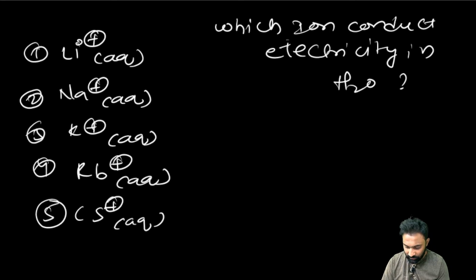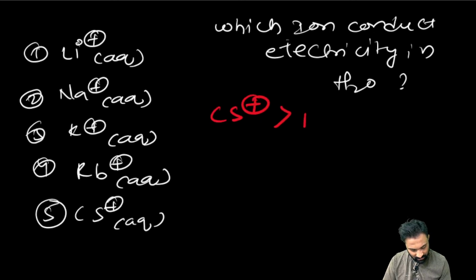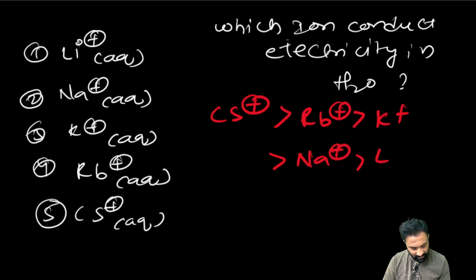Good, Babita ji. No, the answer is Cs plus. Cs plus will move, Cs plus, Rb plus, next K plus, Na plus, and Li plus. Now I will explain, listen.